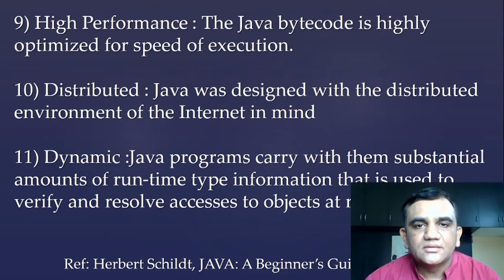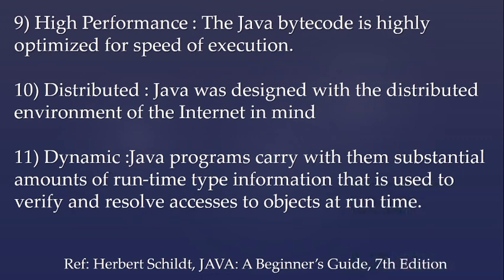High performance: the Java bytecode is highly optimized for the speed of execution. Distributed: Java was designed with the distributed environment of the internet in mind. Dynamic: Java programs carry with them a substantial amount of runtime type information that is used to verify and resolve accesses to objects at runtime.